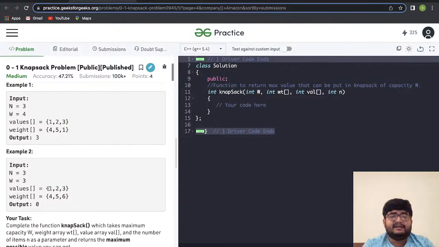Similarly, the maximum weight we can take is 3, and the values are 4, 5, 6. In this case, we cannot take any item, right? So we'll return 0 because all the weights are greater than 3. So this is the question. Now let's see how we can solve this.